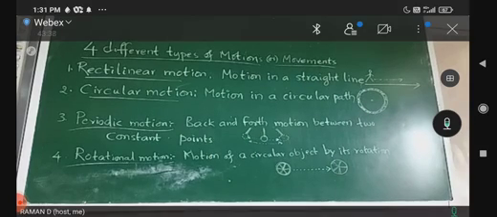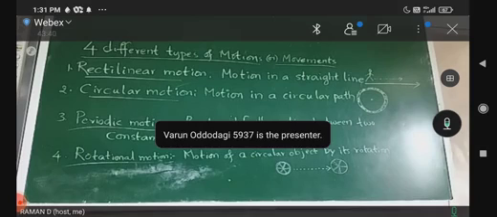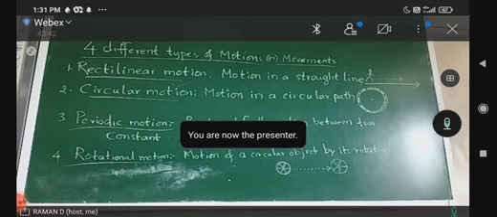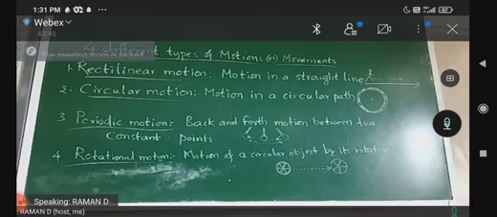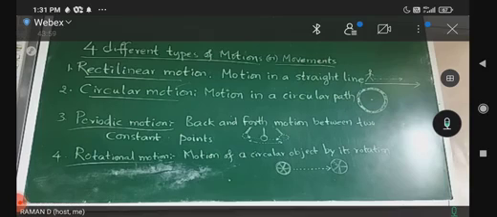Standard units of measurement will not change from place to place, from person to person, from time to time. They will remain the same. Whereas non-standard units of measurement may change from place to place, time to time, and person to person. And this chapter has been completed.